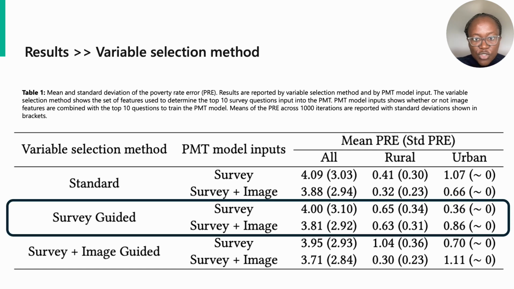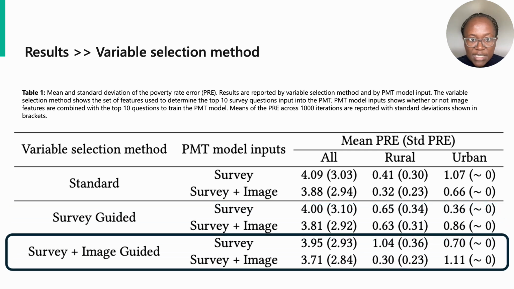Inclusion of image features to the survey questions obtained through the survey-guided mechanism further reduces the overall poverty rate errors to 3.81% compared to the inclusion of image features with the standard questions. This suggests that image features, given the set of selected questions, may not be complementary, especially within specific urbanization regions.